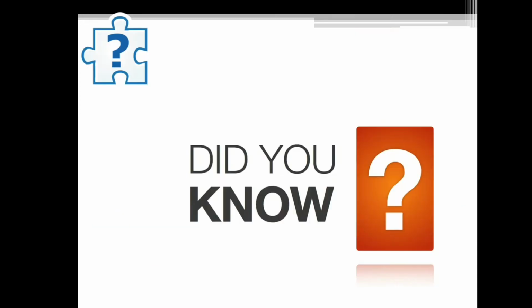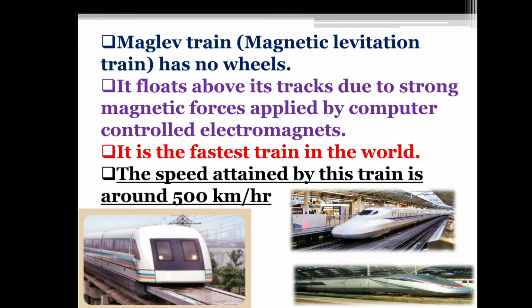Did you know the maglev train, magnetic levitation train, has no wheels? It floats above its tracks due to strong magnetic forces applied by computer controlled electromagnets. It is the fastest train in the world. The speed attained by this train is around 500 km per hour.